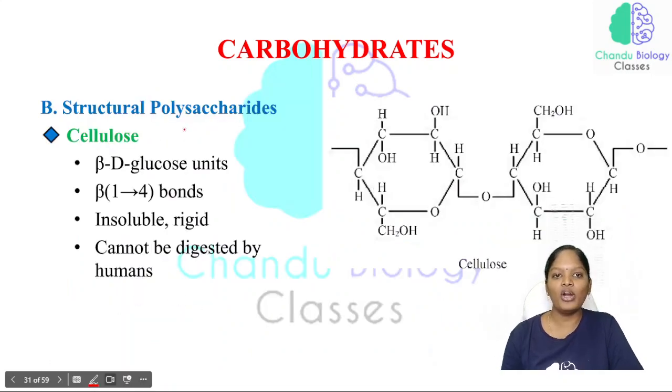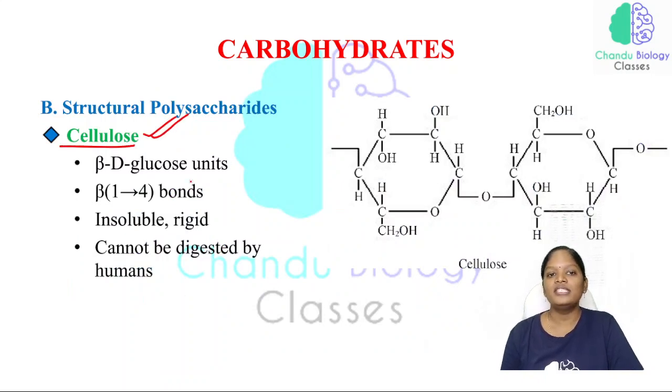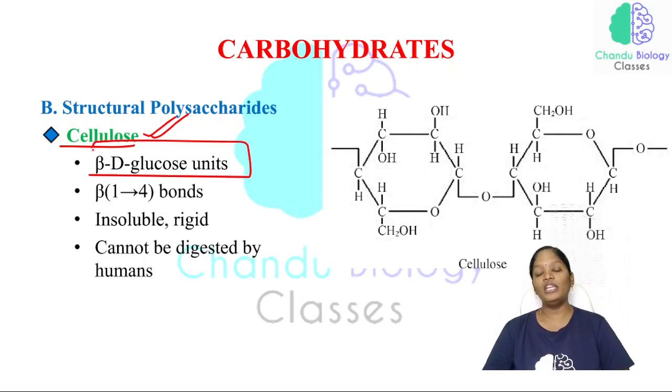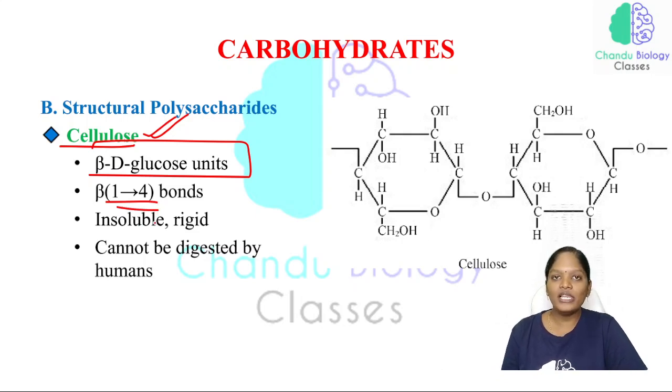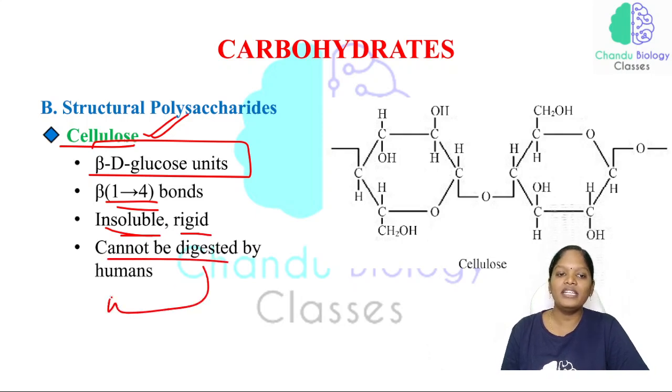Now the structural polysaccharides. The best example is cellulose, made of beta D glucose units. Many glucose units we call cellulose, and one glucose is linked with another glucose as beta D glucose units. The linkage will be 1,4 glycosidic bond, and this cellulose is insoluble in nature. It is not soluble. It is very rigid. It is the toughest structure